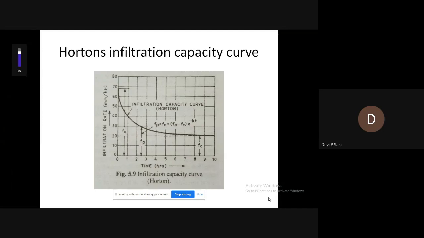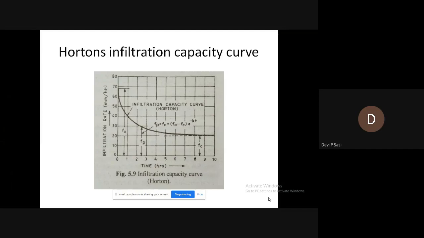Infiltration means the process by which water enters the surface strata and penetrates downward to join with the groundwater. That particular phenomenon is known as infiltration.